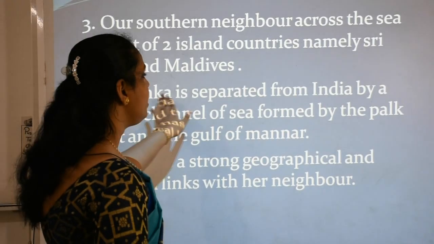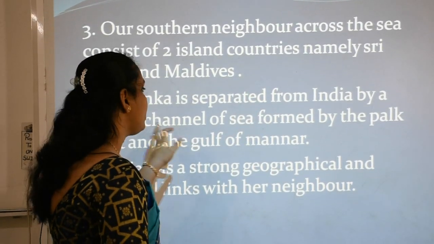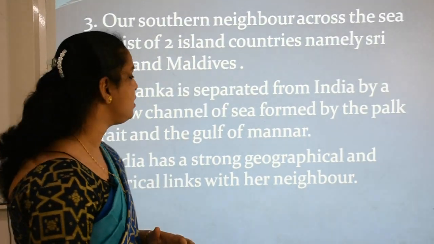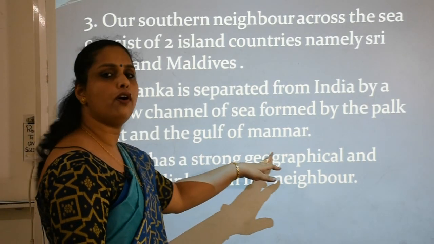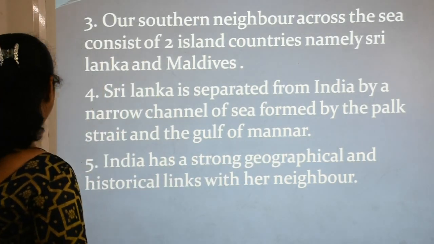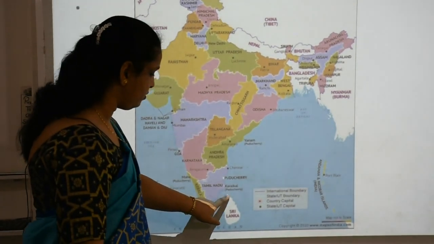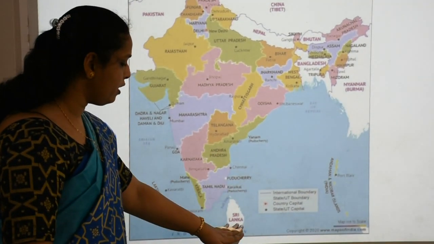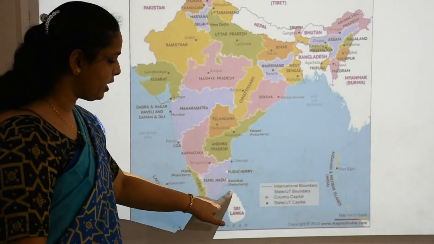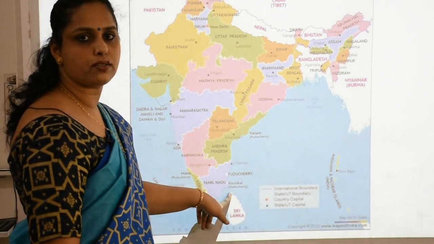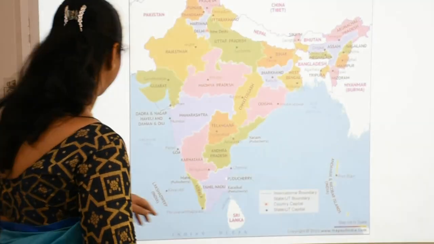Now, Sri Lanka is separated from India by a narrow channel of sea formed by the Palk Strait and the Gulf of Mannar. Let us see the map again. Clear? A narrow channel is here, which separates India from Sri Lanka. This narrow channel is the Gulf of Mannar. This is the Palk Strait. Okay?